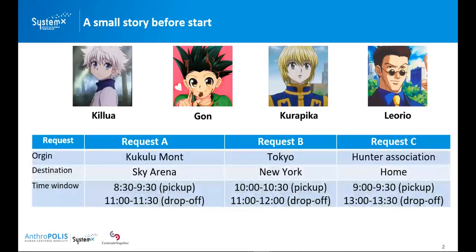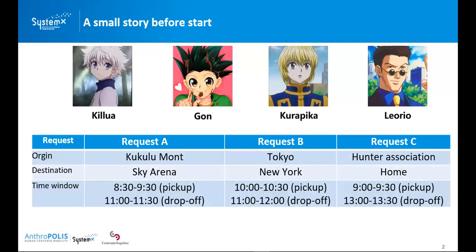Killua and Gon want to be picked up at the origin, Kukuroo Mountain, and be dropped off at the Sky Arena. They are expected to be picked up during the time window 8:30 to 9:30, and they want to be dropped off between 11 o'clock and 11:30.